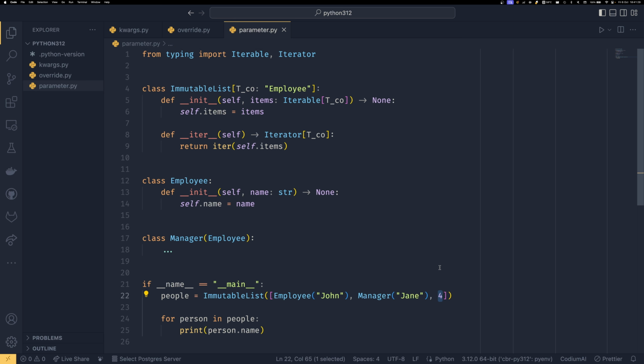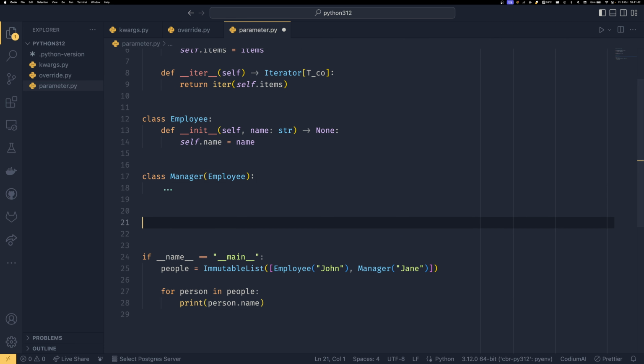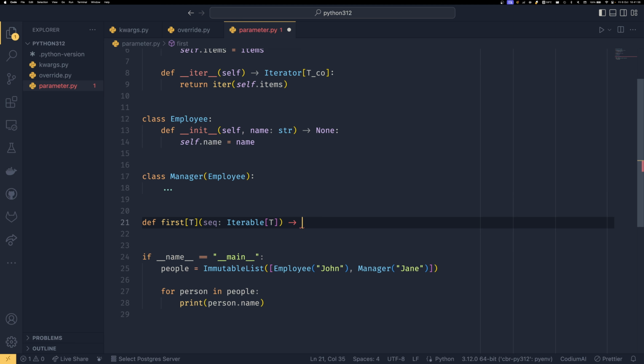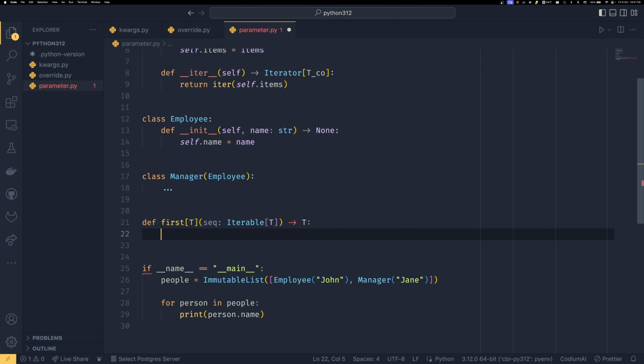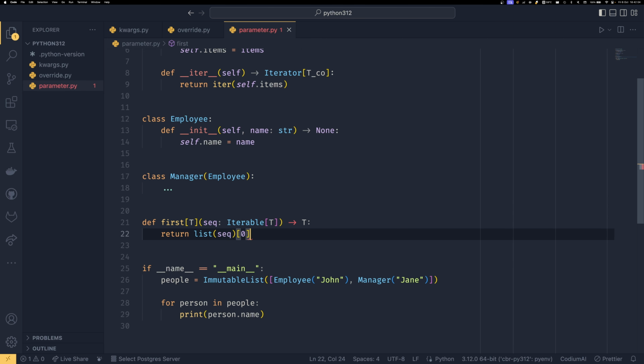It's a much nicer syntax than having to do covariant equals true and bound equals string and all that jazz. So this can be applied to functions as well. So if you were to create a function down here, and we were to say just get the first out of our employee list, and we were to provide a type T, and then we were to do sequence of iterable T, and then return T, return list, sequence, and then the 0th one.